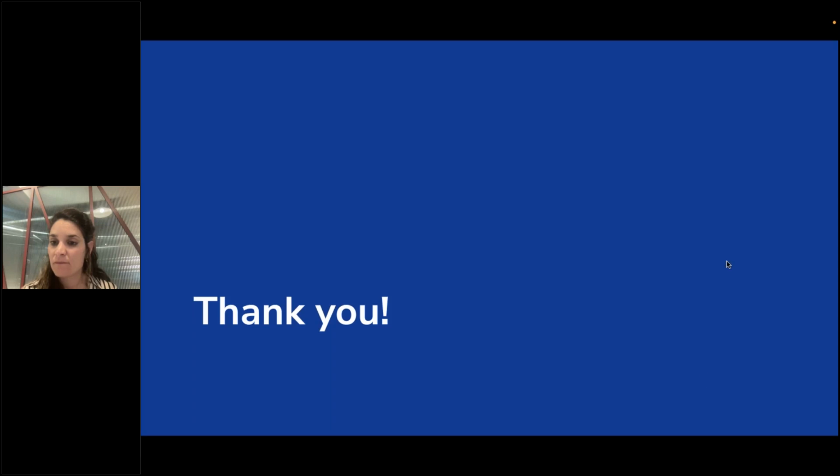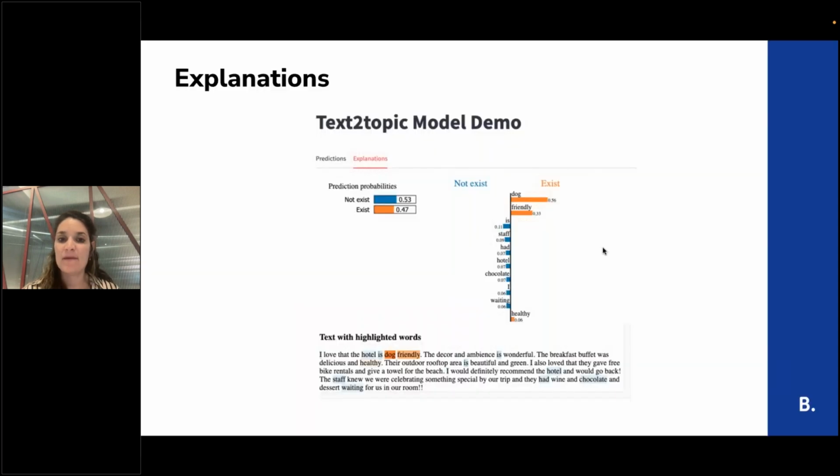So the question is, how did you create the explanation shown in the last slide of the presentation? Yeah, so here I'm using Lime, which is a very well known package. The idea of Lime is that it's a model-agnostic method, you can give the Lime package a text, and then it will create variations of the text. So for example, I love that hotel, and I love that hotel is dog friendly.